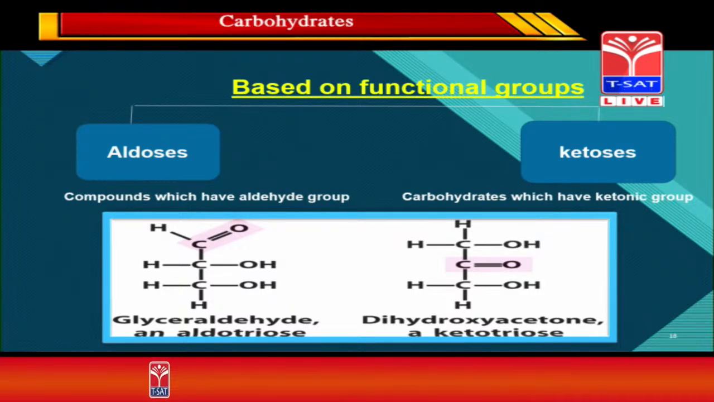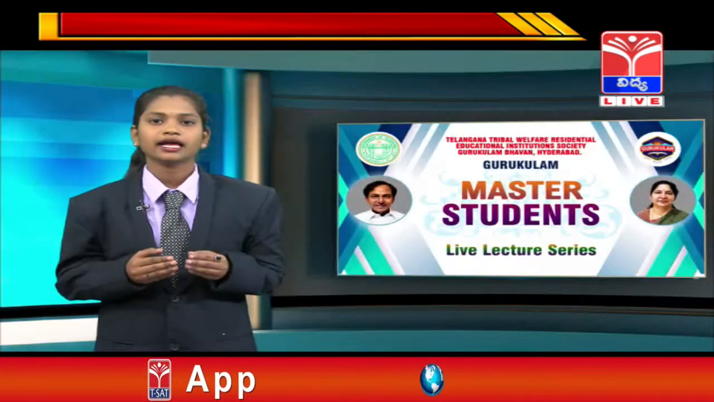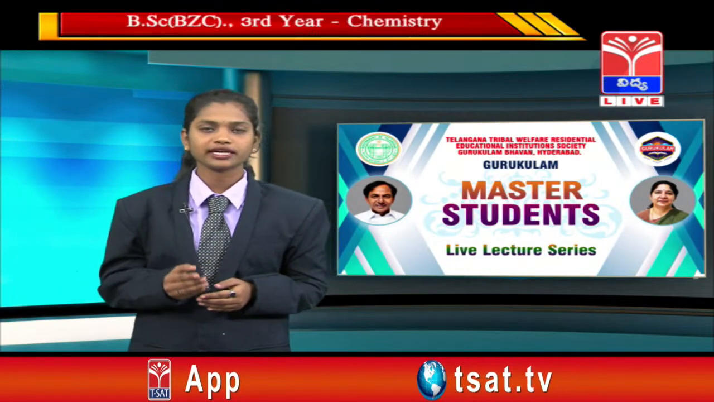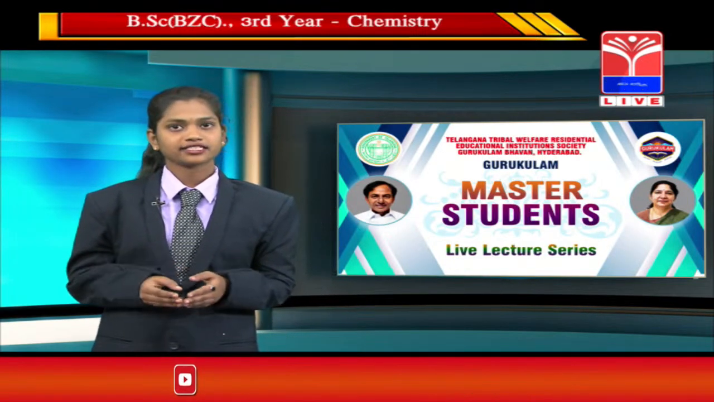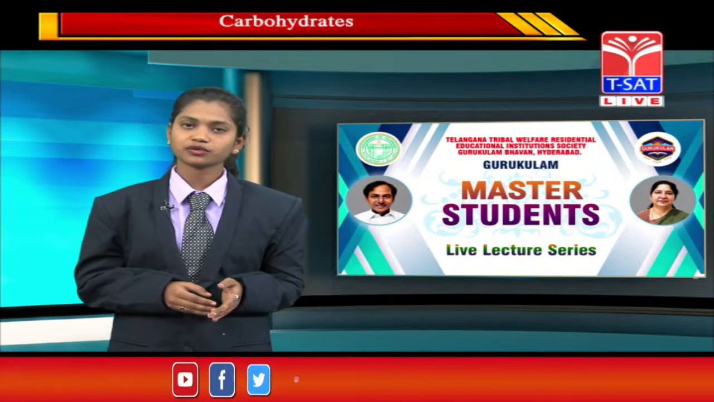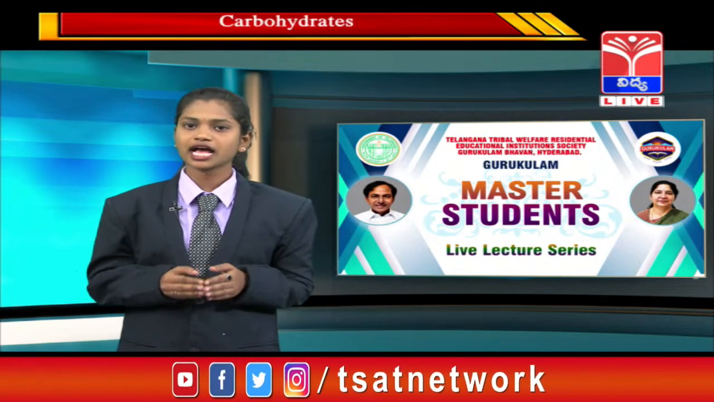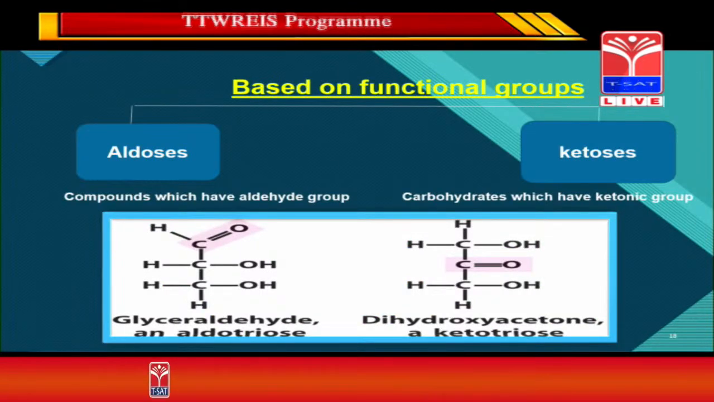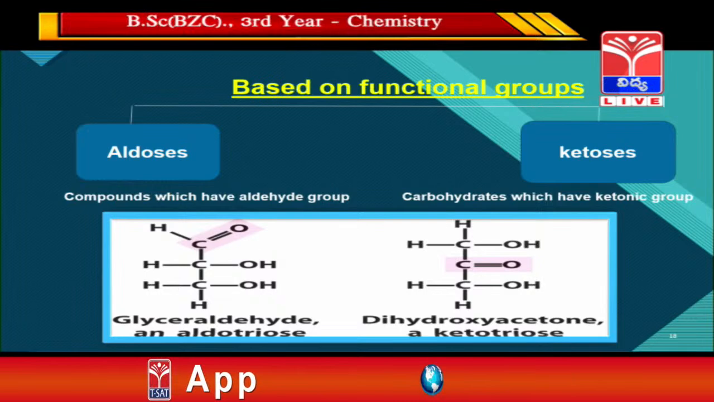And now we'll talk about what ketoses are. Ketoses are the carbohydrates which have a ketonic group. The best examples of ketoses are fructose and dihydroxyacetone. You can see the picture of dihydroxyacetone, which has a ketonic group at the C2 carbon.